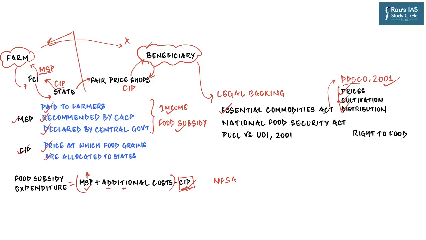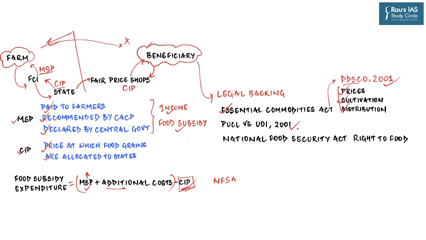Then, a very important Supreme Court judgment, PUCL versus Union of India 2001, under which the Supreme Court of India ruled that right to food will be covered under right to life and personal liberty of Article 21. And from other DNS discussions, you might be aware how the Supreme Court has from time to time expanded the ambit of Article 21. And this is one such judgment which actually expanded the meaning of life and liberty in our country. And finally, in 2013, government came up with National Food Security Act, which actually legalized the right to food.